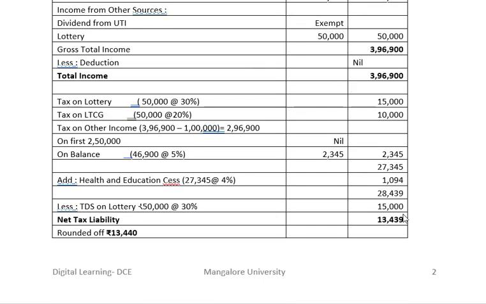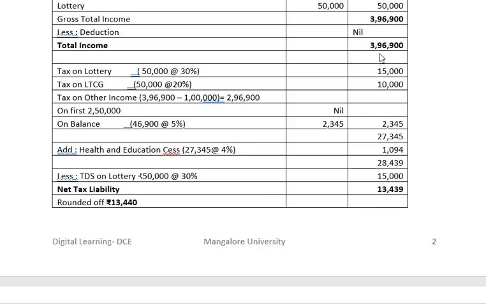Now, how to calculate the tax liability on the total income? First, we are supposed to calculate tax on lotteries, long-term capital gain and short-term capital gain in terms of securities. The procedure is the same as in the case of assessment of an individual. So first is tax on lottery, 50,000 at the rate of 30%, it comes to 15,000.